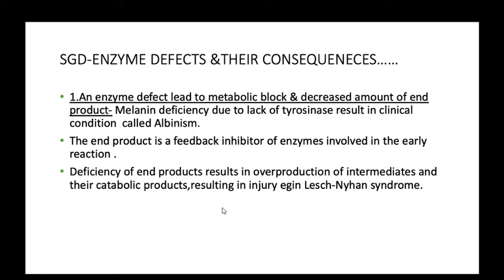If the end product is absent, there is no inhibition, and the enzyme activity goes on continuously. So the deficiency of end product results in overproduction of intermediate products and their catabolic products, resulting in injury to the cell and tissue. For example, the disease is Lesch-Nyhan syndrome.